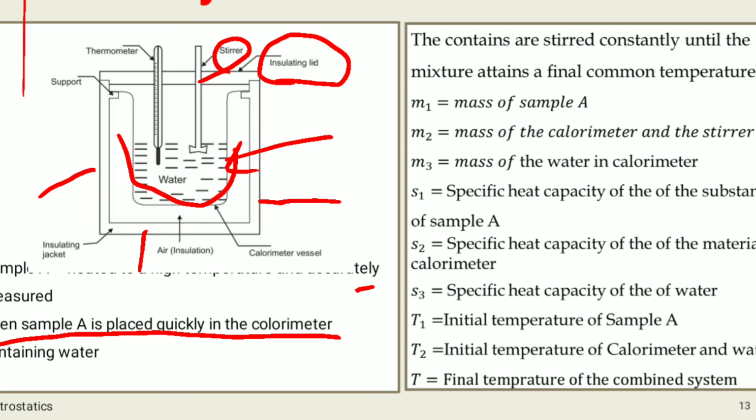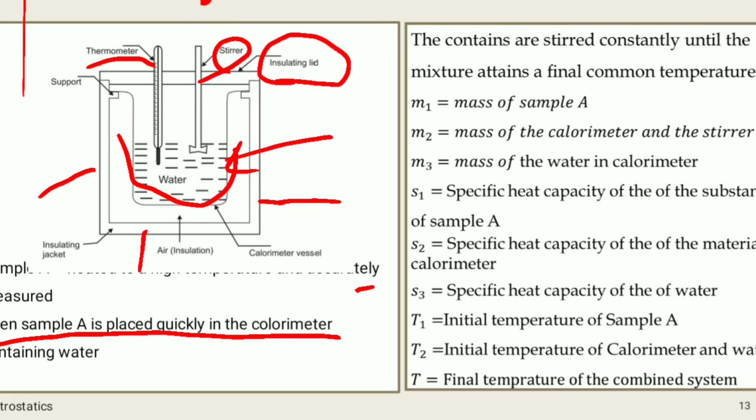Then the thermometer present in this copper vessel, in that mixture, will show some temperature. Maybe the water is cold and sample A is hot. So the thermometer will sometimes show a fluctuation, that is temperature fluctuation, or there will be a high temperature and after that there will be a decrement in the temperature. Maybe you can observe anything.